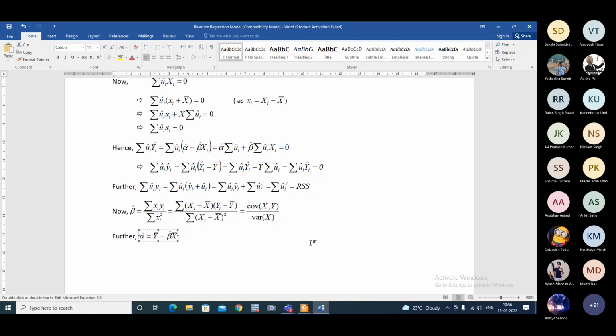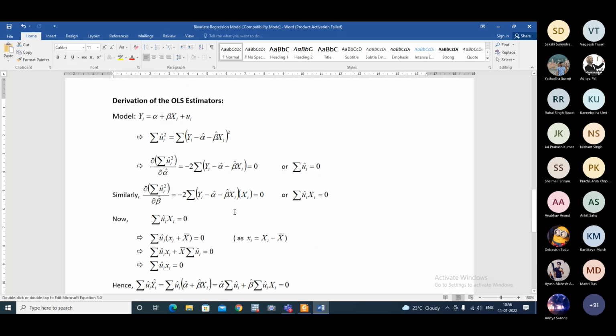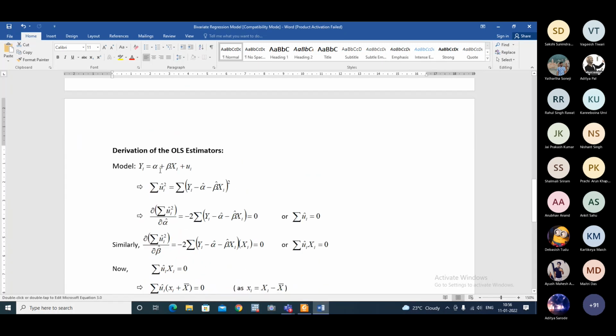Yes, sir. If the line passes through the origin, it doesn't mean that the mean is 0, right? See what is happening here. Suppose there is no alpha. Then what is the expression? Yi is equal to beta xi plus ei.